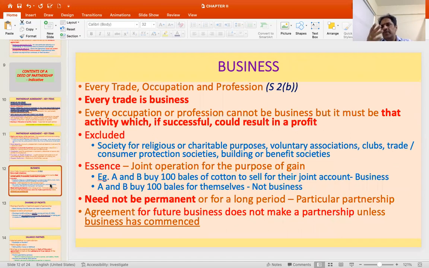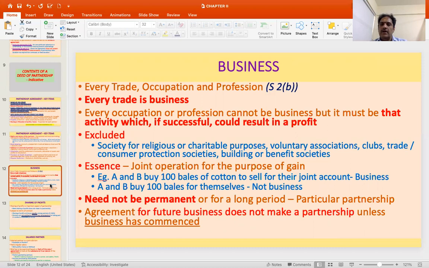Then the next aspect, so now we have seen partners, then we have seen the agreement, and the third part is business. So section 2(b) defines business as every trade, occupation, and profession. While trade is something where you are buying and selling goods and automatically there is an element of profit which is involved, it can be treated as business. But where there is an occupation or a profession, it is important that this must be for the purpose of earning a profit. So only those activities will be treated as business for the purpose of a partnership firm.